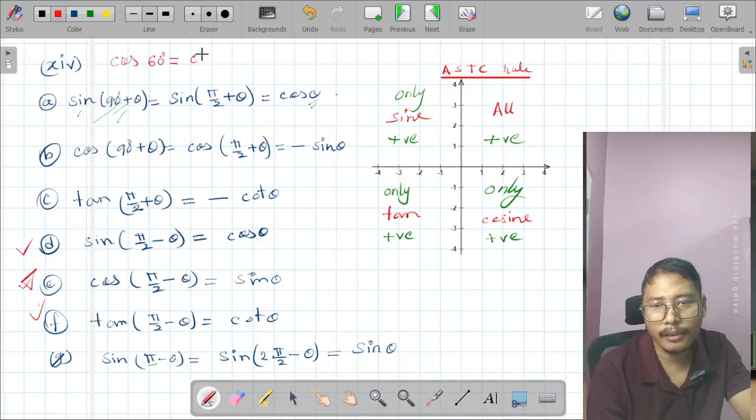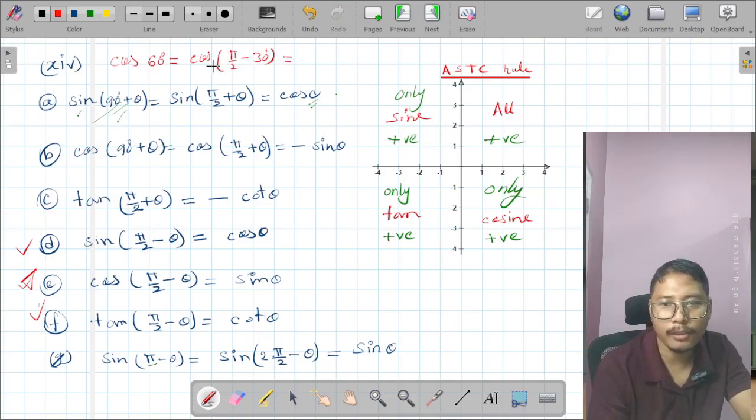We can write it as 90 minus 30 in this form. Now check this: this angle is smaller than 90 degrees, that means 60 degrees is in this range. So in this range of angle, all relations will be positive. So the sign is positive.